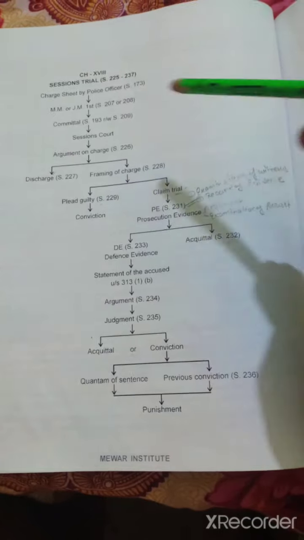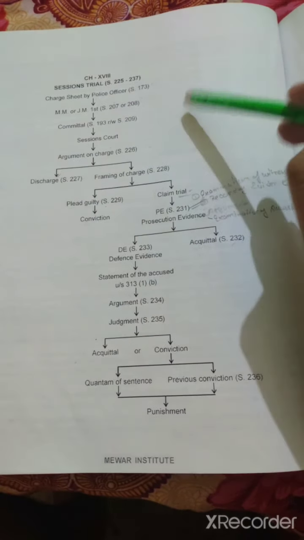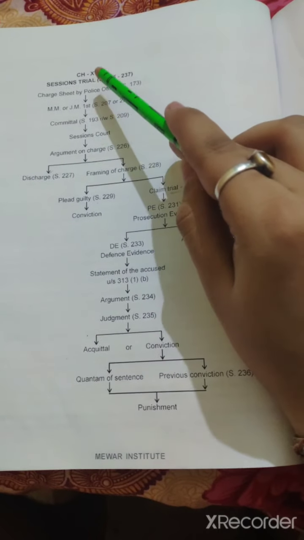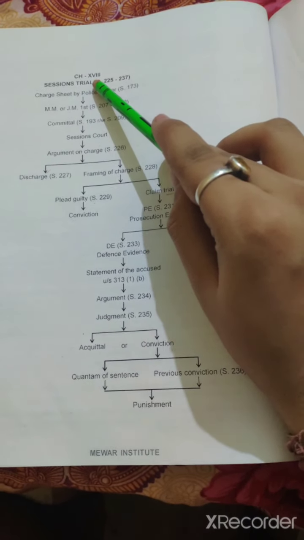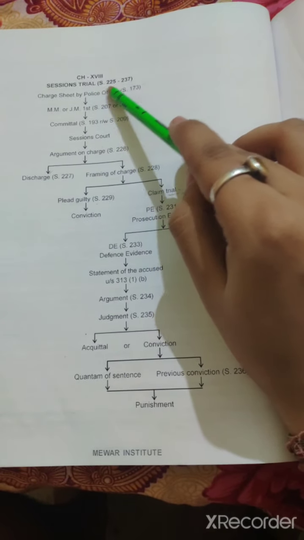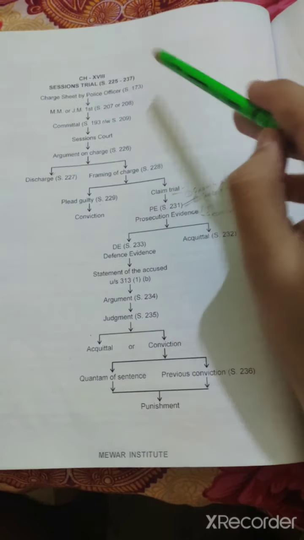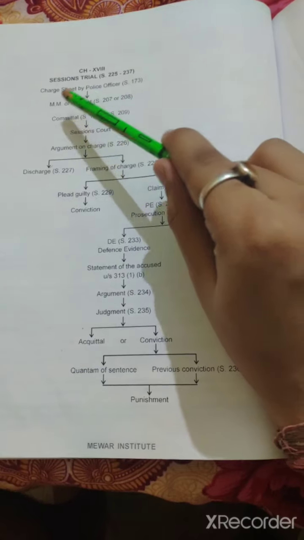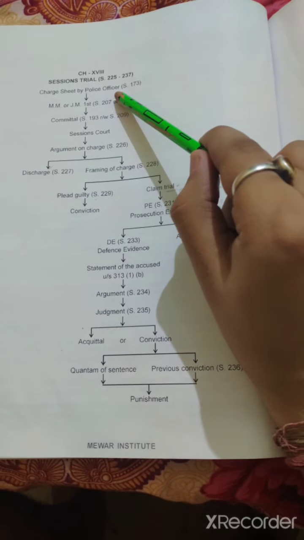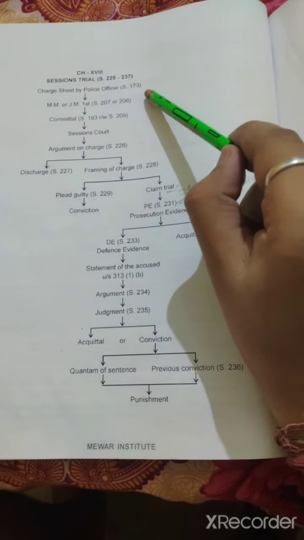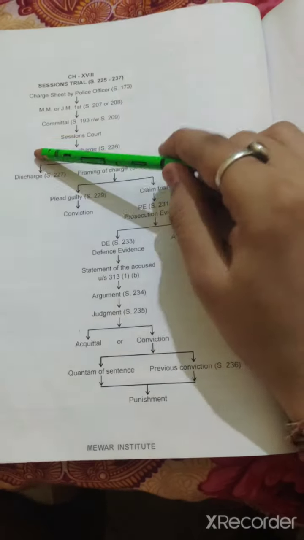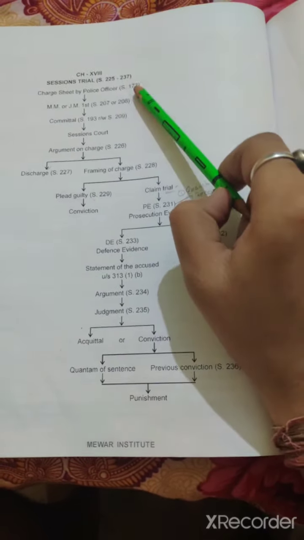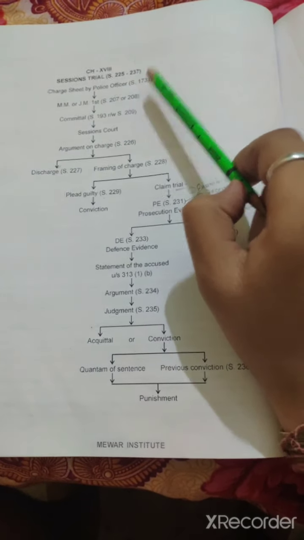The sessions trial is under CrPC Chapter 18, sections 225 to 237. Firstly, the charge sheet is submitted by the police officer under section 173, from a police station, made by the particular investigating officer.